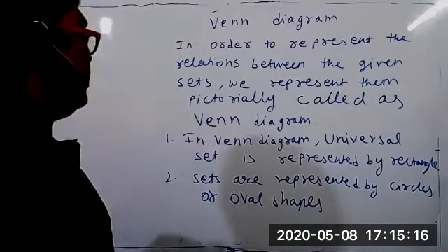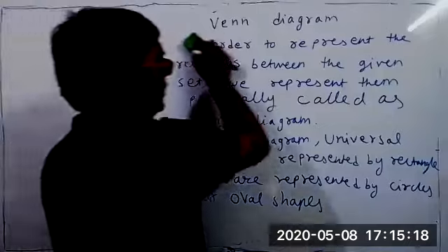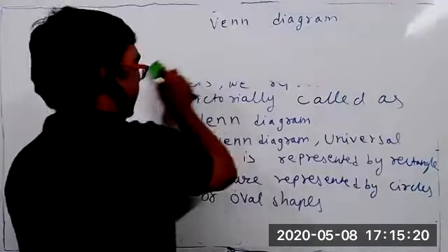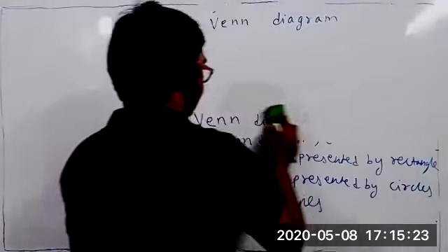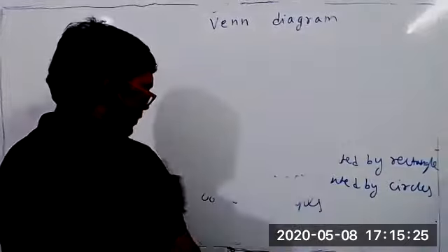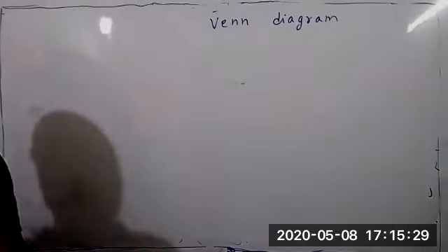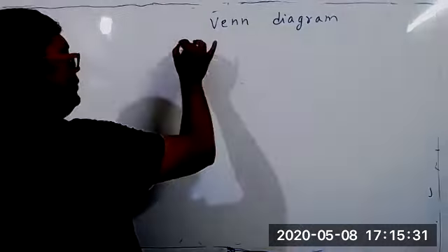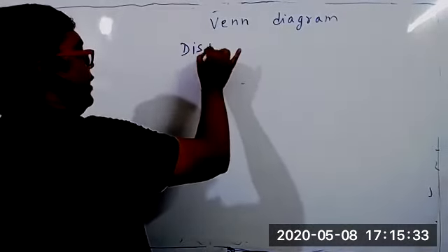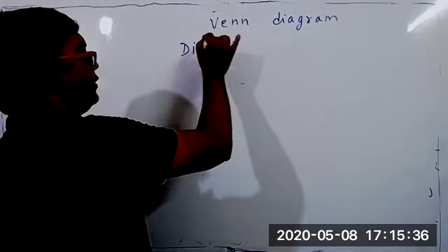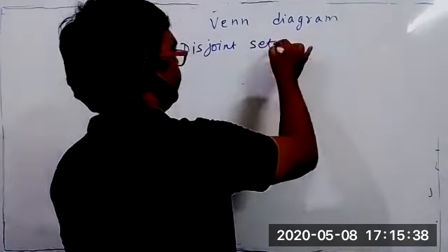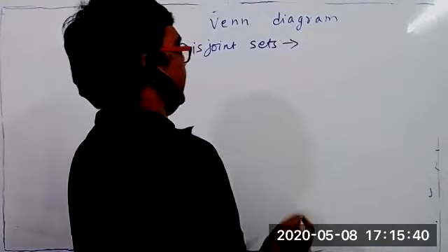Now write down one more thing. In the beginning of the class, one of the students asked me about disjoint sets. Actually, we have to study that later, but I'll teach that also. Disjoint sets.